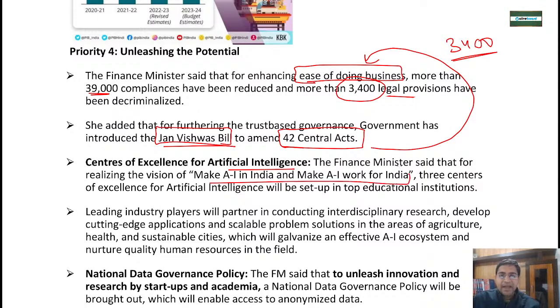Okay, so three centers of artificial intelligence excellence will be created in top-notch educational institutions, maybe IIT, NITs, or maybe any of the private universities. Okay, so people from leading industries and interdisciplinary research, people who are doing any kind of research in all these places, they can do and start there.